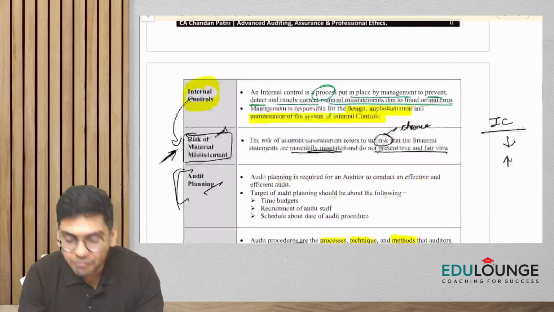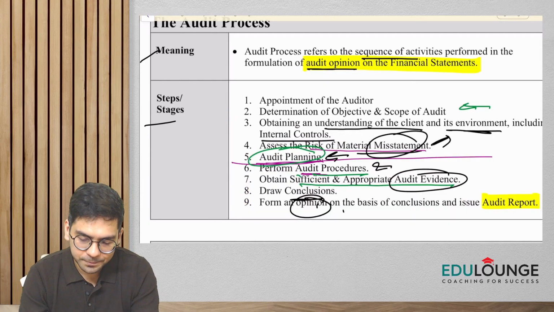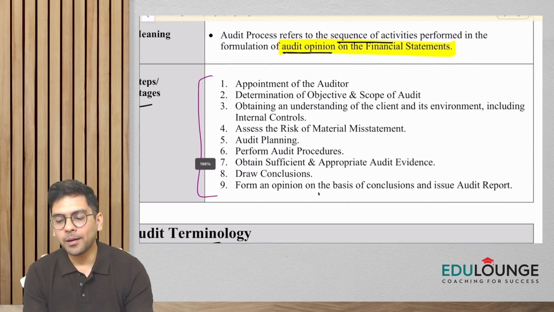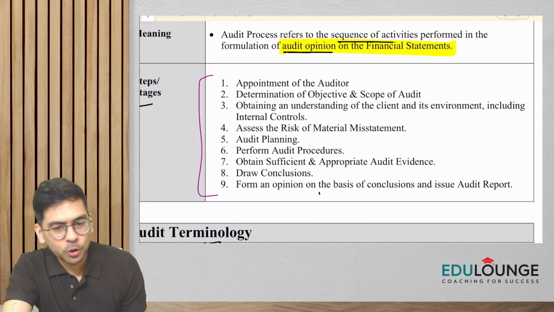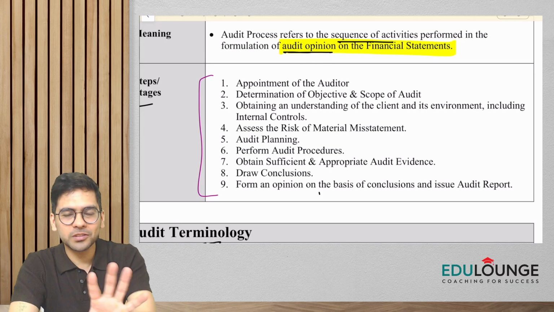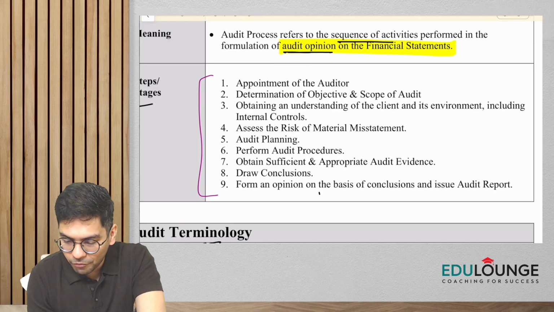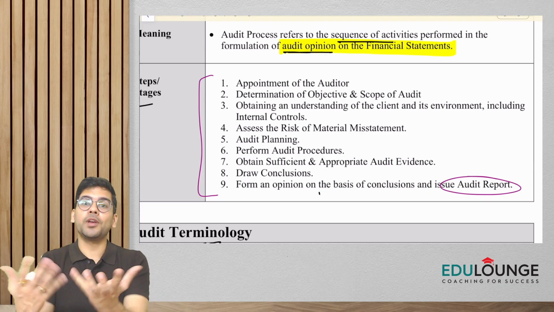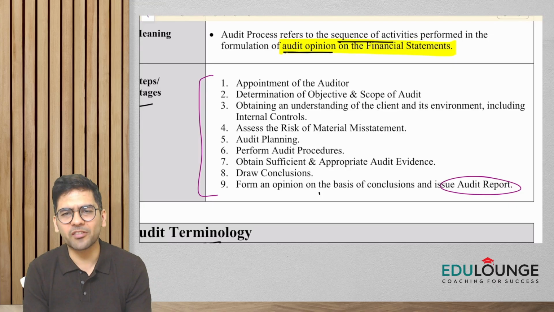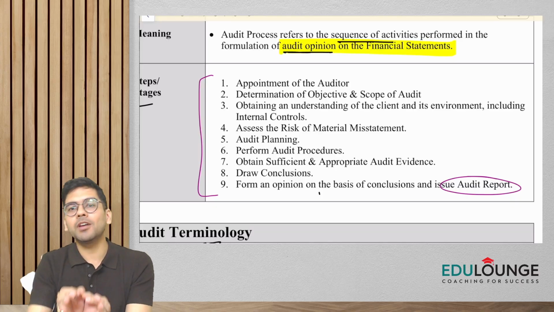Okay. Now, in the fundamentals part, what have we covered, guys? The main concept that we covered was only the audit process. And while I was discussing the audit process, my intention was to just brush up the words which we'll be using throughout the subject of auditing, like misstatement, like the different types of opinion. I would not have waited for chapter 7, audit report, or let's say SA 705, to make you understand what is qualified opinion, what is adverse opinion, etc. So I just gave you a brief, and we are going to discuss each of the words in detail again when we come to the relevant chapters.